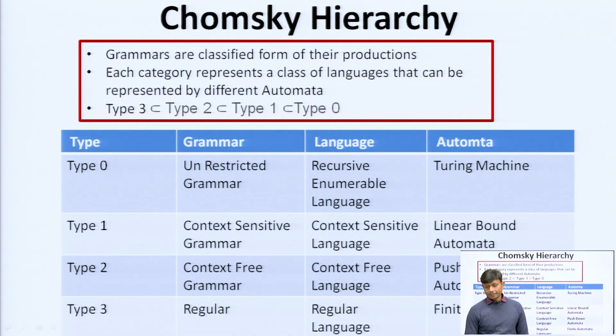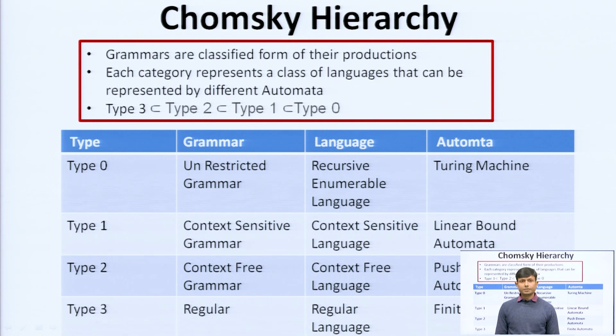The first grammar, type 0, is the unrestricted grammar, type 1 is the context sensitive grammar, type 2 is context free grammar, type 3 is regular grammar, and each grammar generates a language which is also accepted by an automata. Like type 0 grammar, it is an unrestricted grammar which generates recursive enumerable language, then accepted by the Turing machine. Like type 1, it is a context sensitive grammar and generates context sensitive language, then accepted by the linear bound automata.